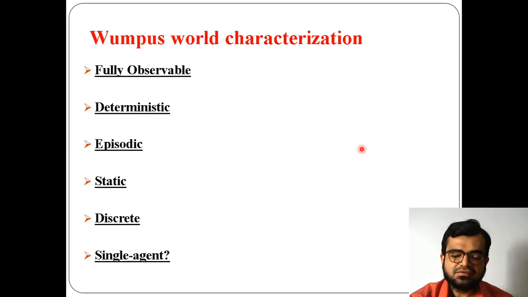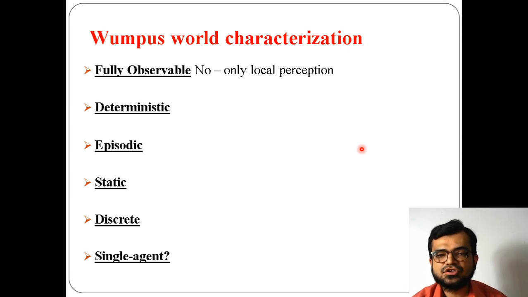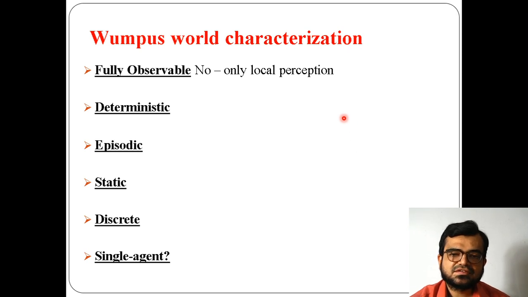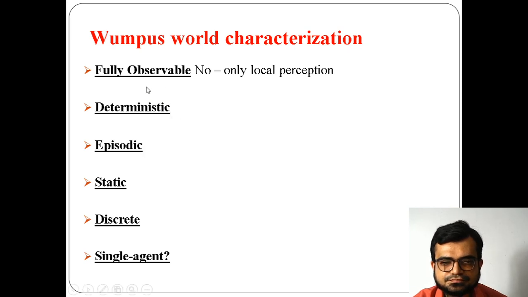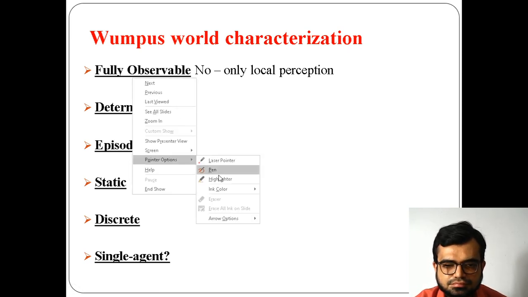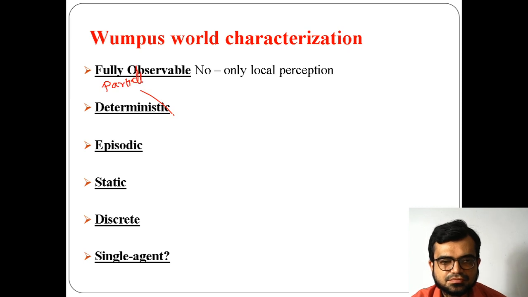Now the thing is that in Wumpus world, is it fully observable? No. Because I said that if a person enters into one room, the person doesn't know what is happening in the other room. That's why only local perception is there. That's why it is not fully observable. It is a partially observable environment.